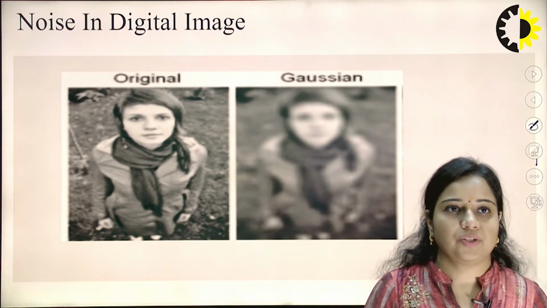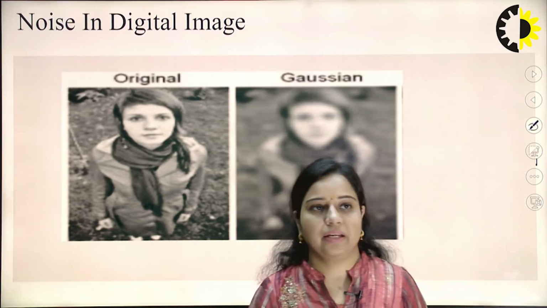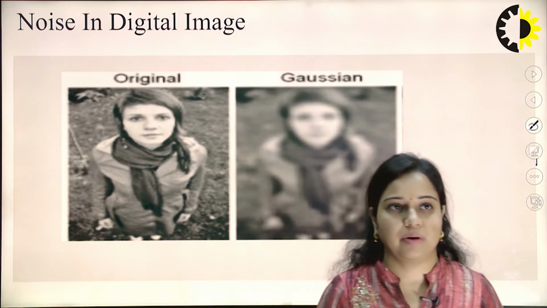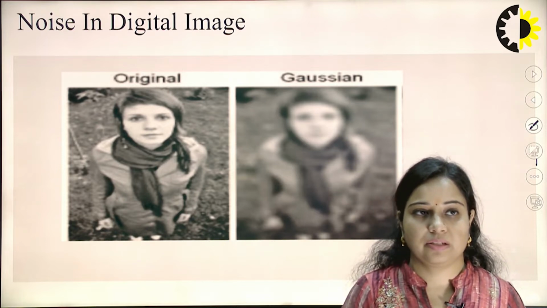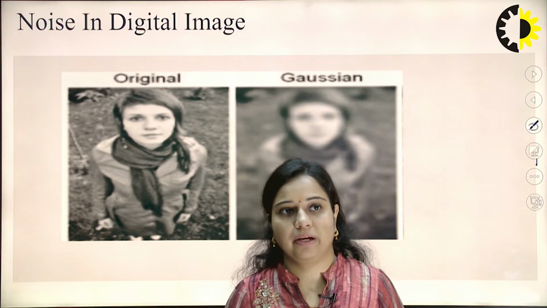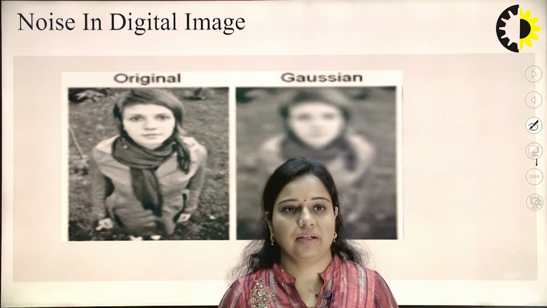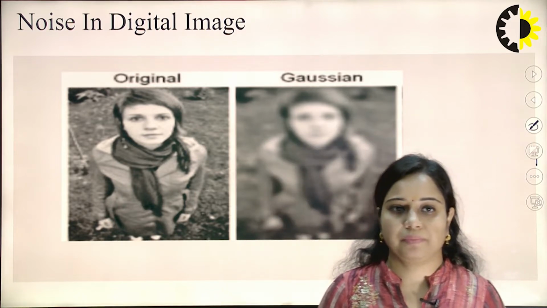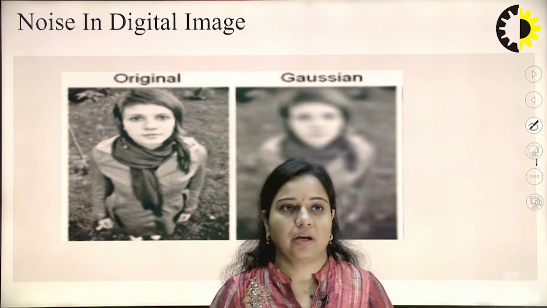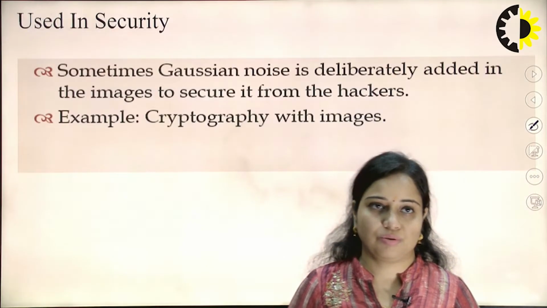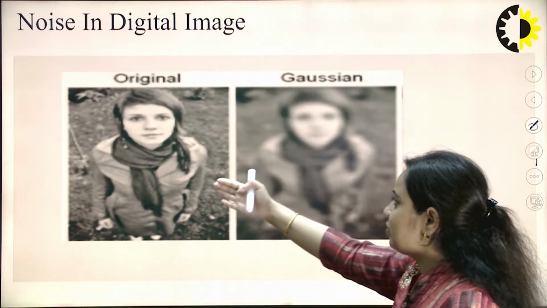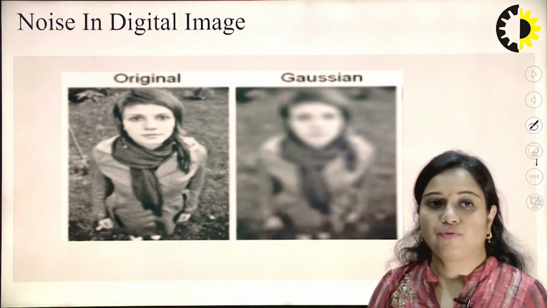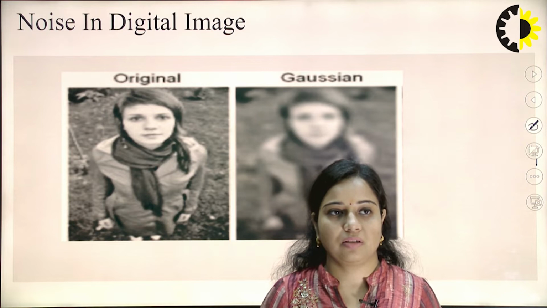Now, next is noise in digital images. When we are analyzing any image, it will be affected, whether it is a real time image or generated from a system. If it is a medical image, captured by an X-ray machine, MRI or CT scan, all these contain some kind of noise. There are different types of noises, like the ultrasound image is affected with speckle noise, and salt and pepper noise is also there. You can see that when this is the original image and it is affected with noise, there is a hazy effect, from where you cannot figure out what this image is all about.